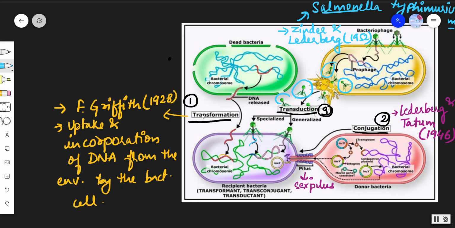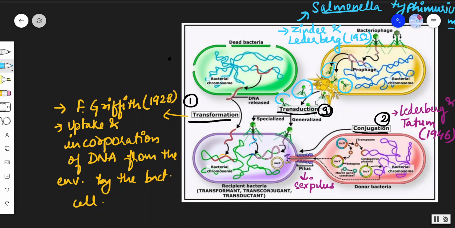Clear? So transformation was given by F. Griffith. In this, the genetic material of dead bacteria is released and taken up by the recipient bacteria, which is further incorporated in the bacterial chromosome. Next, conjugation. In conjugation, the genetic material is transferred with the help of sex pili. This one was given by Lederberg and Tatum in 1946.